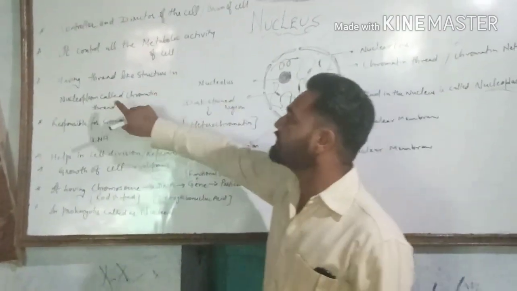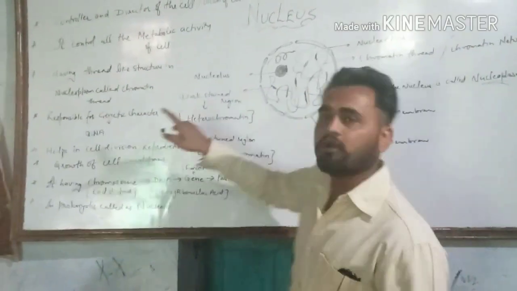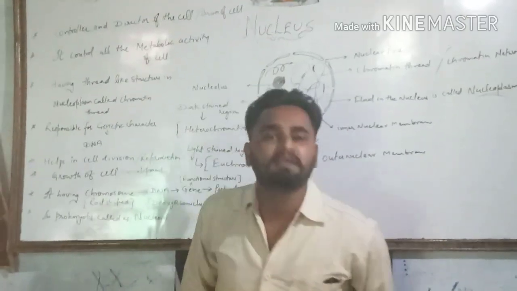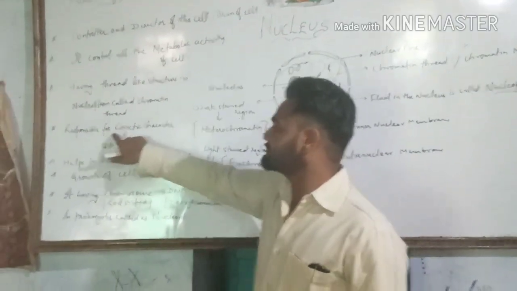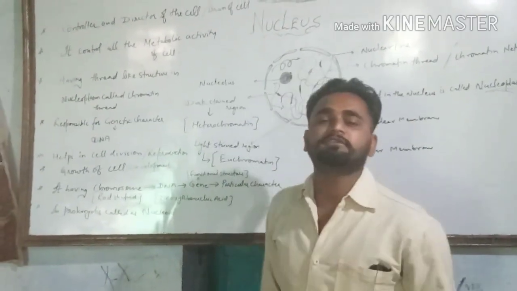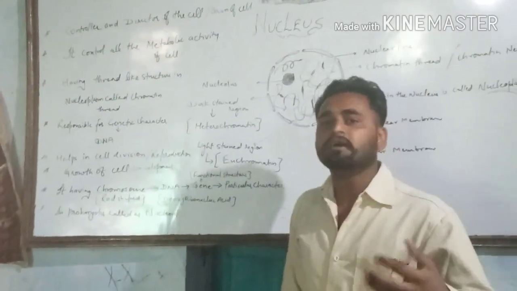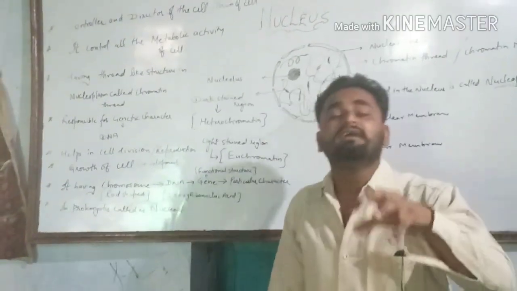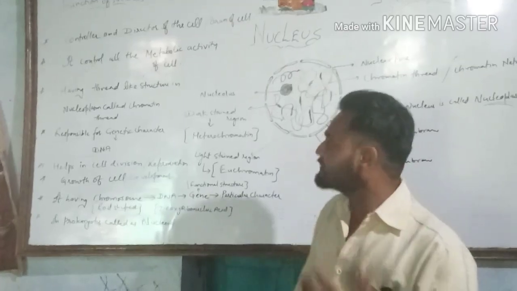The third thing is that you have to see the thread-like structure. I already told you that it is called chromatin thread, which is responsible for the hereditary characters. It is also responsible for the transmission of genetic character. Genetic means characters which are transferred from parents to offspring. These characters are called genetic characters.